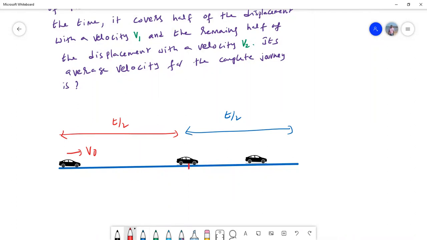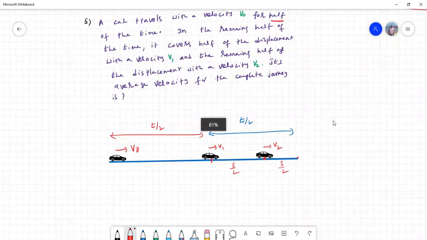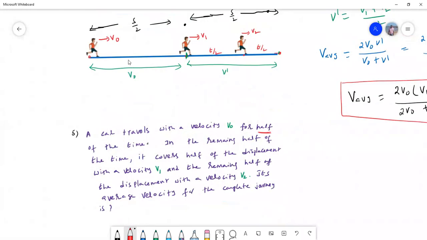Here the car is moving with velocity v1 and then with velocity v2. Now again, this is the midpoint of this second half. That means this distance is s by 2 and this distance is s by 2. It is quite the opposite of the previous problem. Here it is s by 2, s by 2, and there it was t by 2, t by 2.